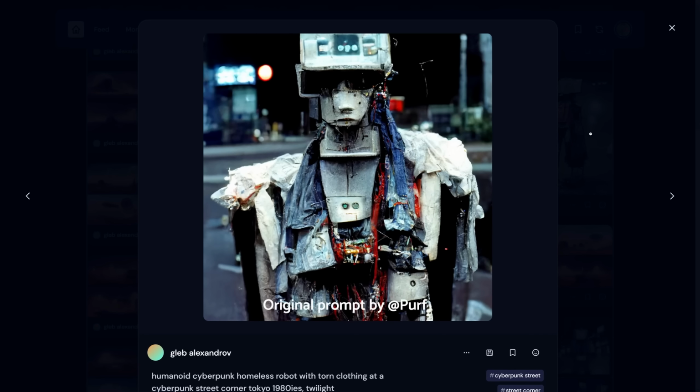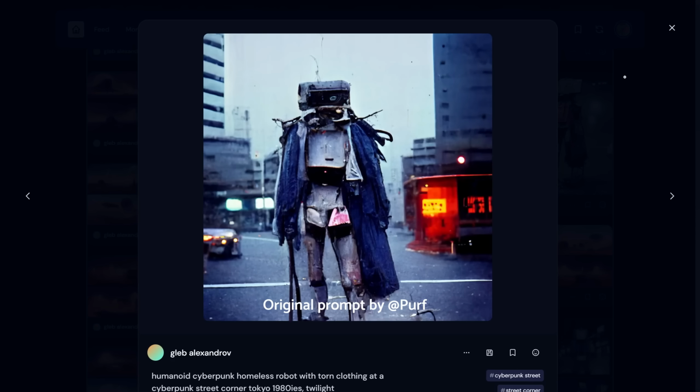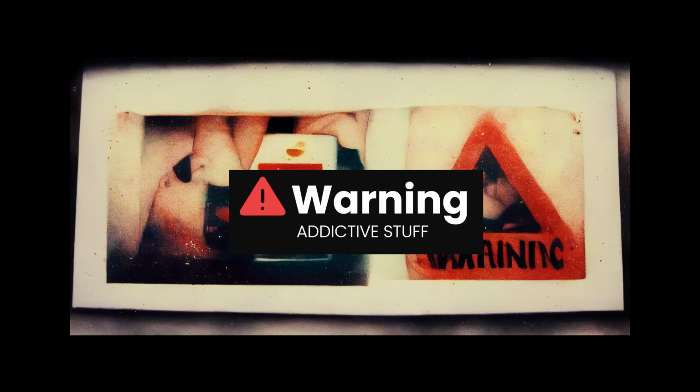The original prompt of this robo was designed by Perf. Tokyo 80s Twilight Cyberpunk, such a nice vibe, I love it. Have I warned you that this is addictive?